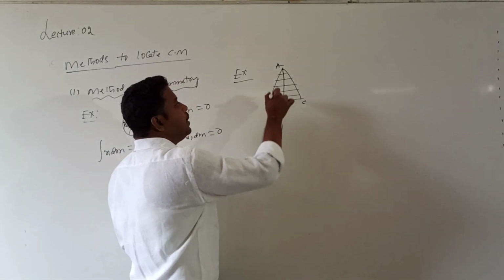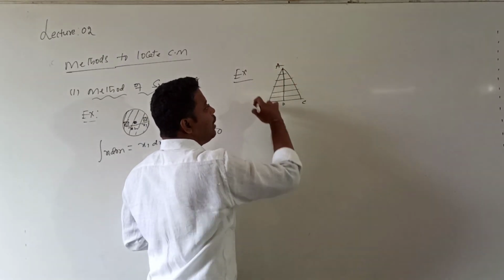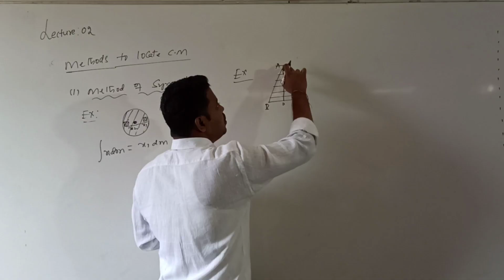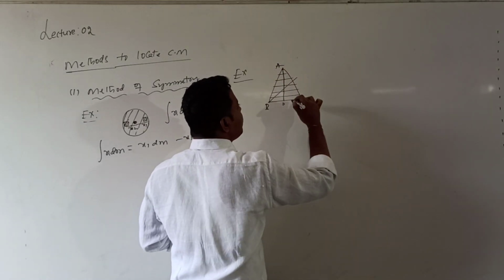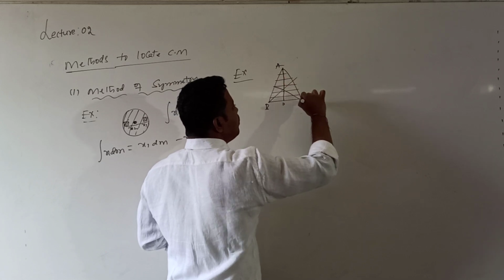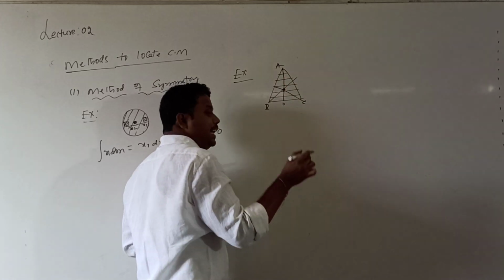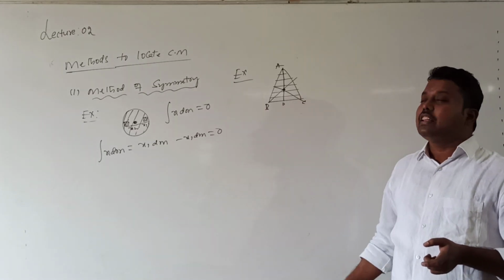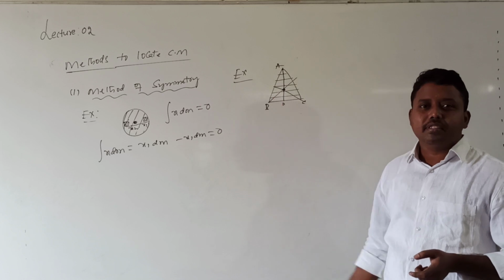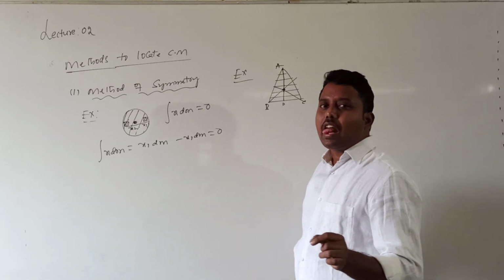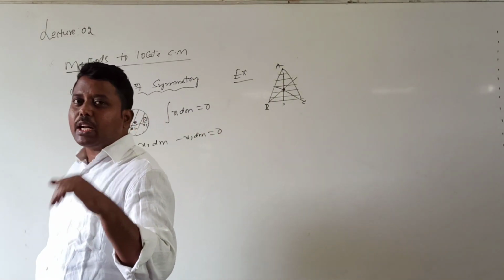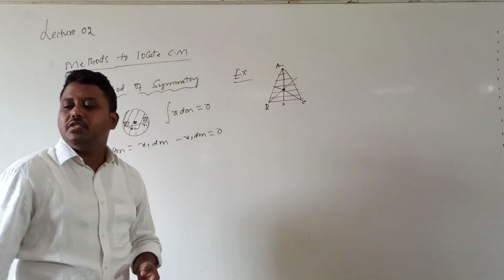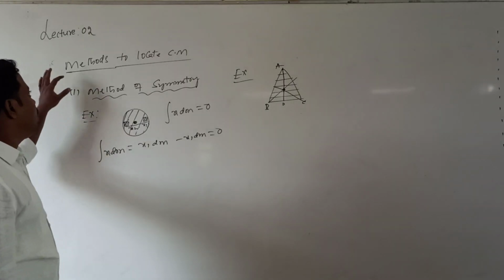So the center of mass of the total lamina must lie on this median. If I consider side AC, I will get one more median. With respect to side AB, I will get one more median. So three medians intersect at the centroid, and that centroid is the position of the center of mass. In the case of a triangular lamina, the center of mass will lie at its centroid.